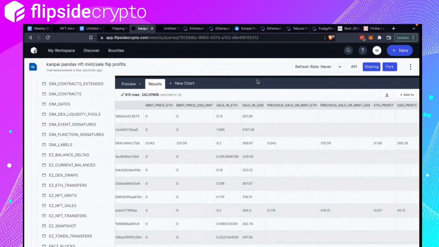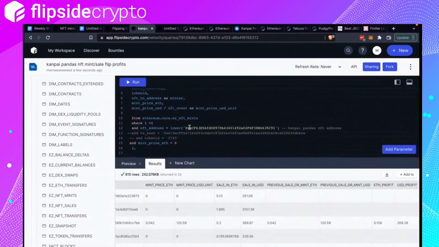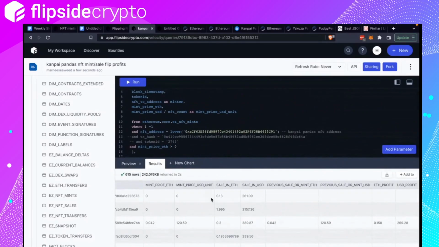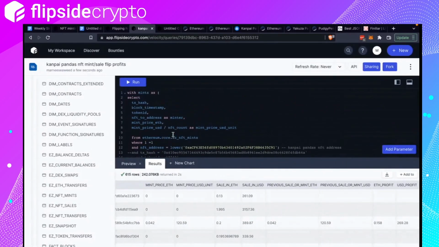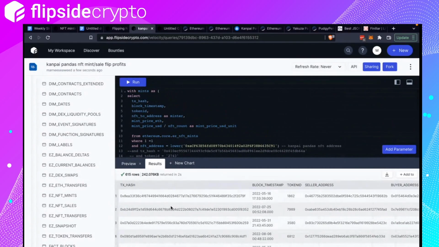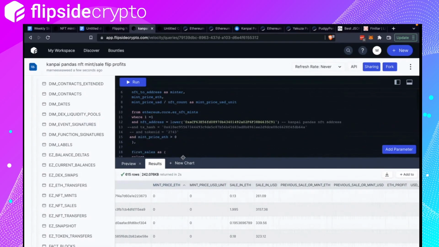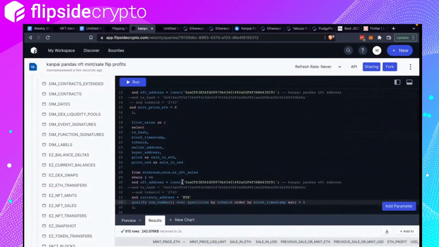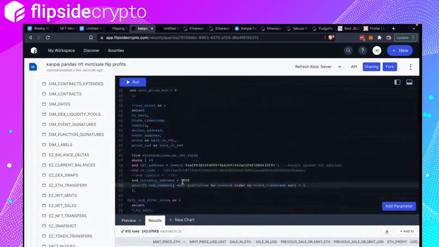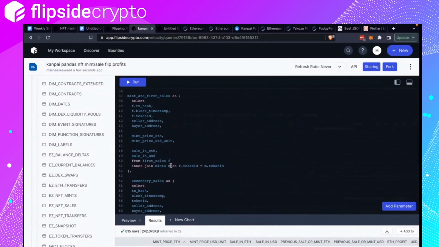There is still mint price 0. Mint price if more than 0, first sales, means first sale in the join.